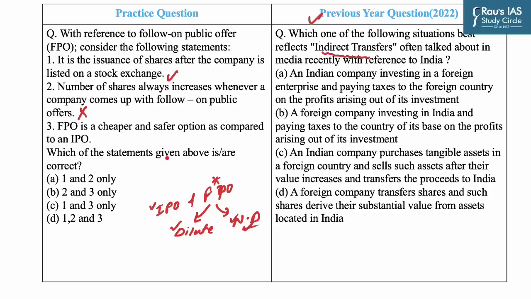The third statement says FPO is a cheaper and safer option as compared to an IPO. This statement is correct because when it comes to an FPO, you already have an idea about the company, the business, the management strategy, financials, and all other parameters. The additional shares bring down the prices. So FPO is cheaper and also safer. As you had to find the correct statements, our answer would be C, that is 1 and 3 only. The answer for this PYQ is D.